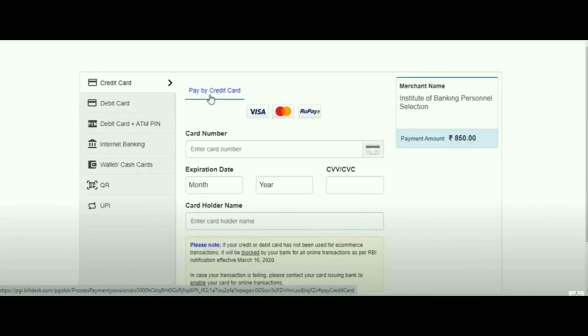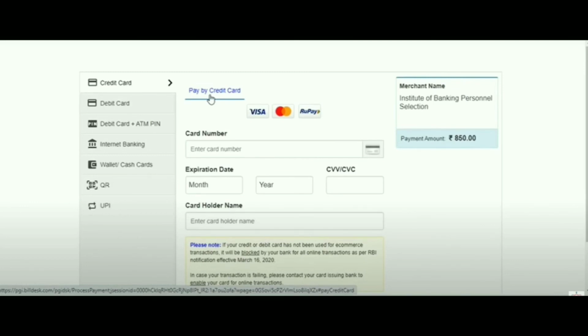Once you click on the submit, we will get this payment option. So we have multiple options here: credit card, debit card plus ATM pin, internet banking, wallet and cash card, and QR. So these many options we have. So we can enter the card number, this CVV and expiration date, and card holder name. So in this way we can pay our application fee.